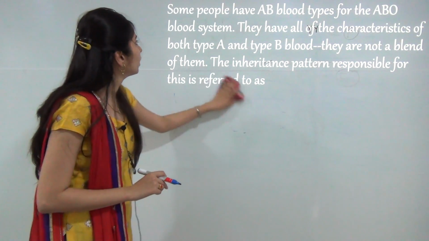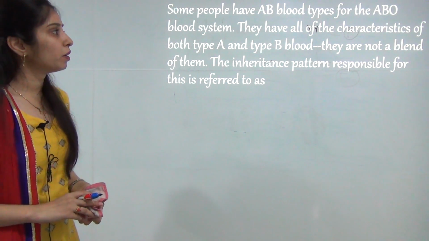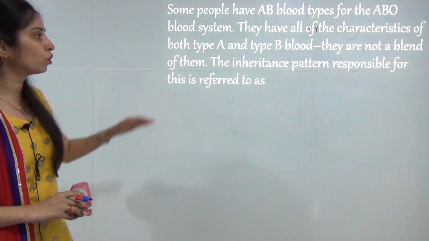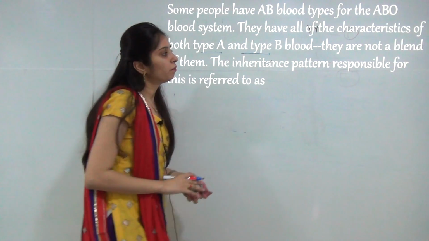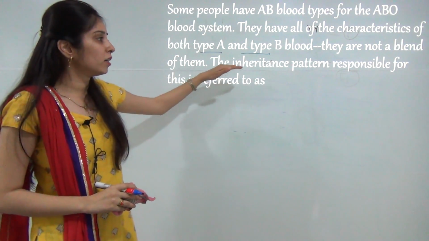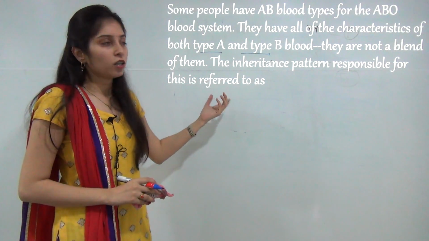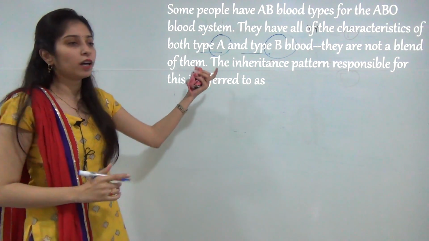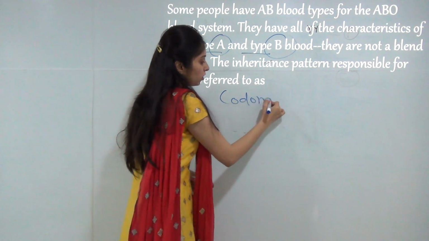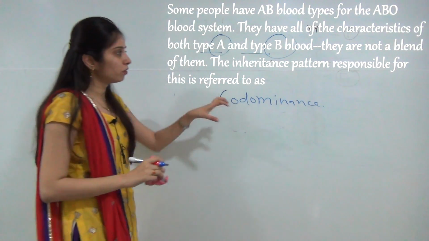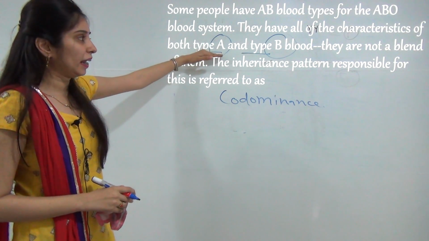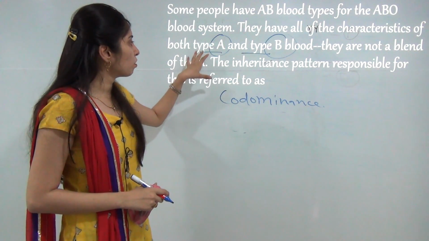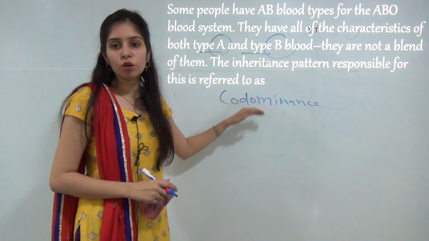Now there is a question related to blood groups: some people have AB blood type in the ABO blood system, and they have all the characteristics of both type A and type B blood. They are not a blend of them. The inheritance pattern responsible for this is referred to as, now we are talking about the ABO blood group, we are talking about A and B, so this is an example of co-dominance. If the question was related to blood group A and blood group O, then the answer would be complete dominance. But this question is asking about type A and type B, which is the pattern of co-dominance.